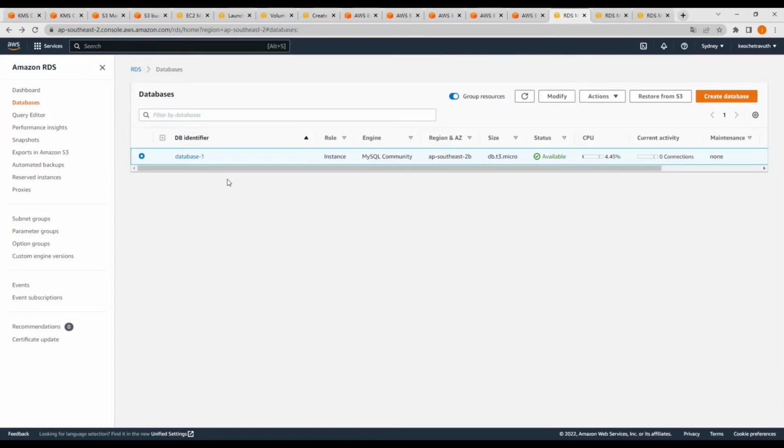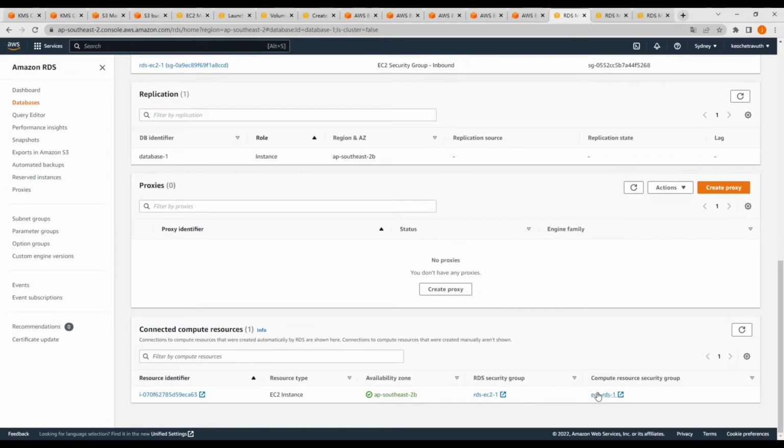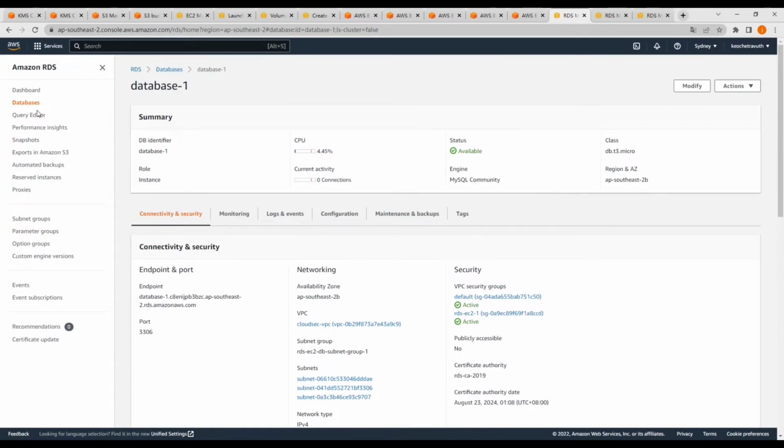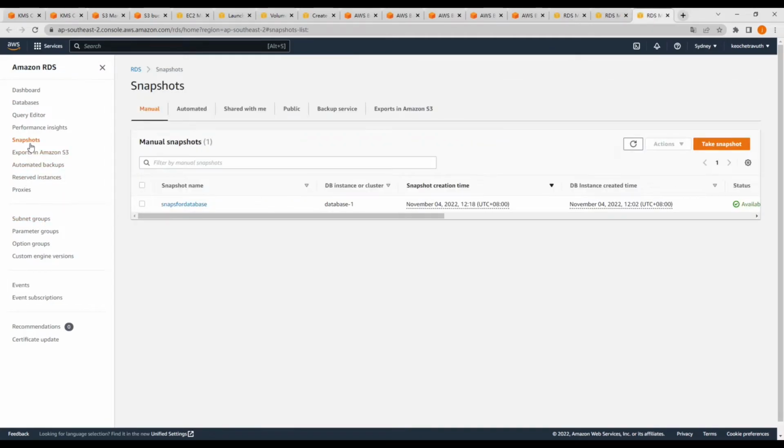I will create that. This is the database I created, and link to the EC2. And also we need to create one snapshot. So like this, take snapshot, and you will get one snapshot here.